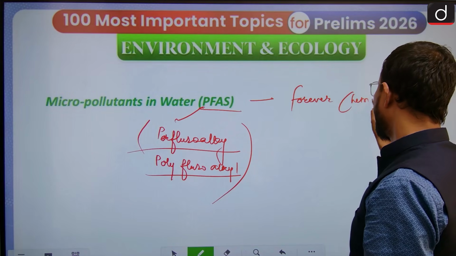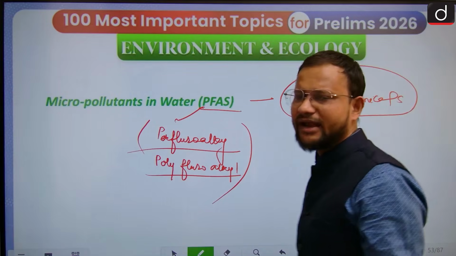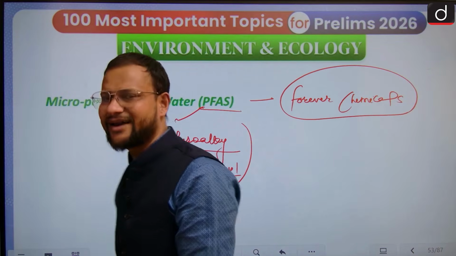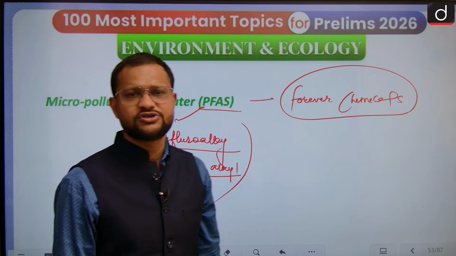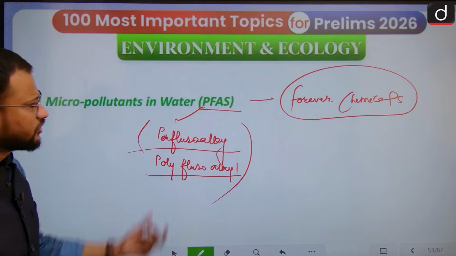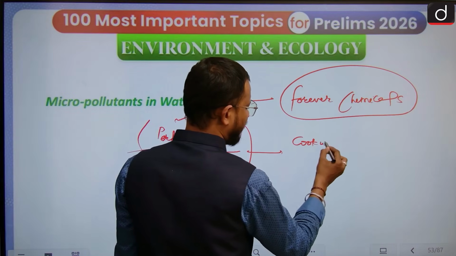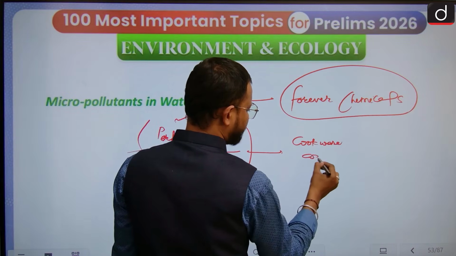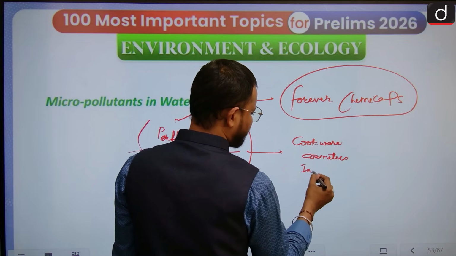Forever chemicals, why? Because these pollutants remain in the soil, air and water for as long as possible, as their decomposition is very difficult. You will find PFAS in cookware, cosmetics, plastic products or industries itself.